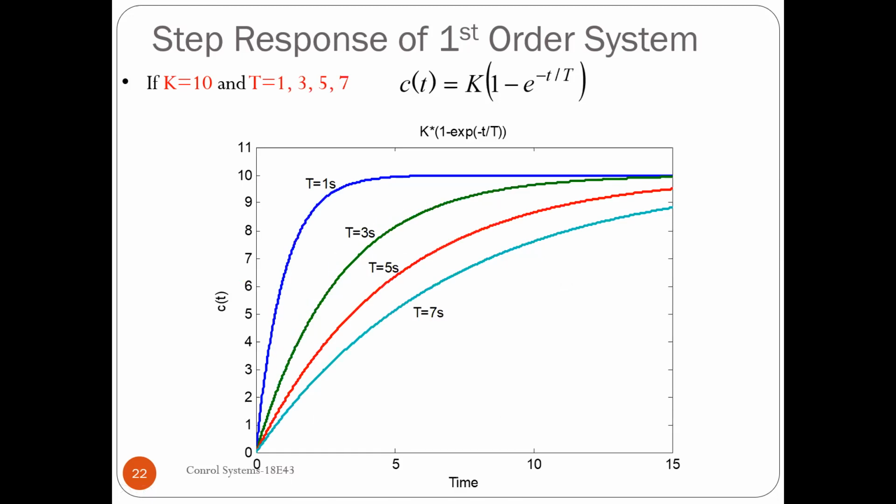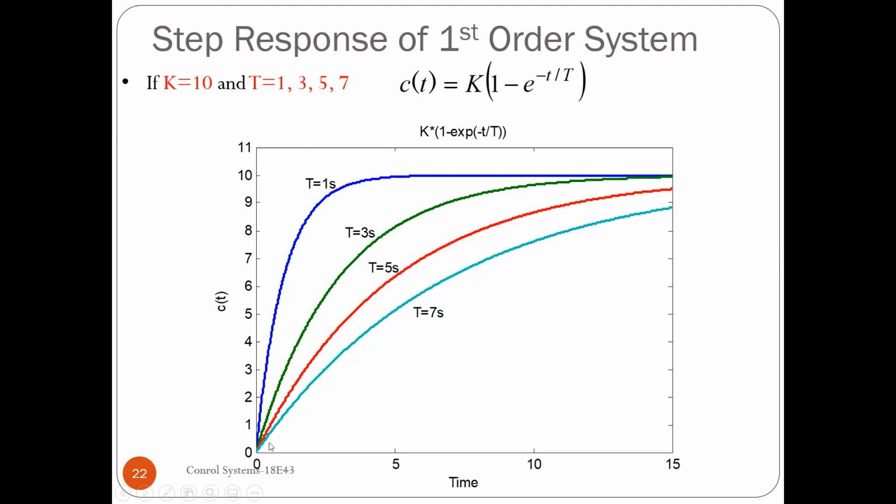Next, again we are analyzing the step response here for a different time constant. The same equation I have here, that is the first order step time response equation. So I'm keeping K, that is the gain, fixed. The gain I'm not changing, which is 10, and only the time constant I'm changing. So how does the graph look? You can see a blue color line.